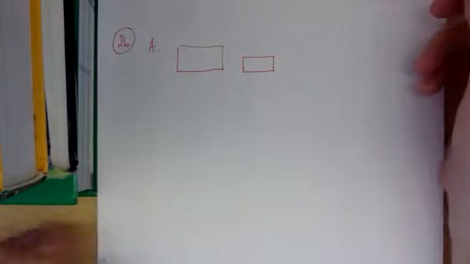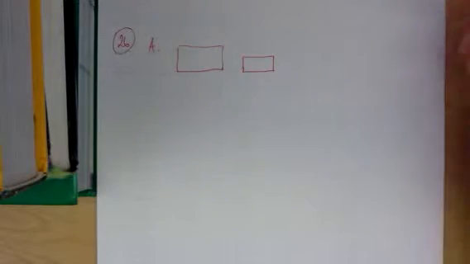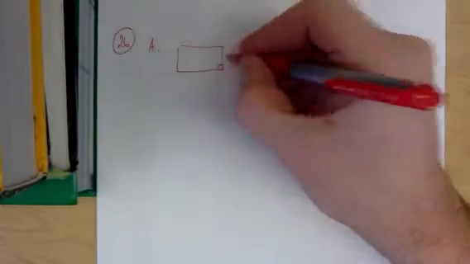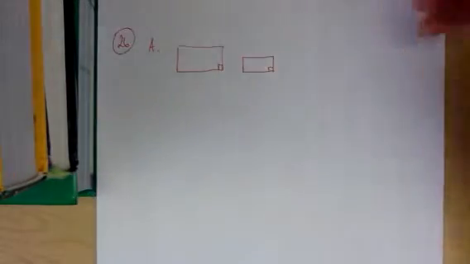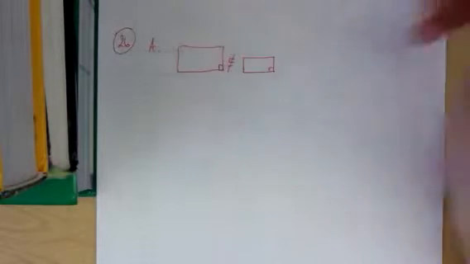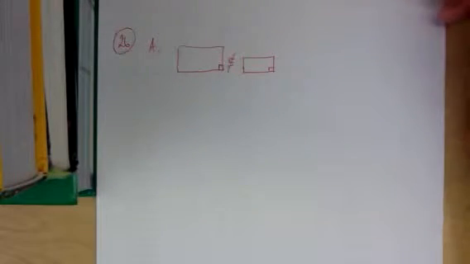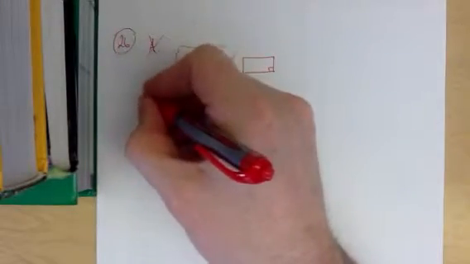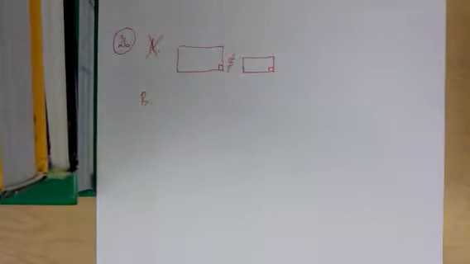Here's two rectangles, which are, of course, parallelograms, that are obviously not congruent. However, their corresponding angles are congruent. So this is a counterexample to that statement, which means that choice A cannot be our answer.